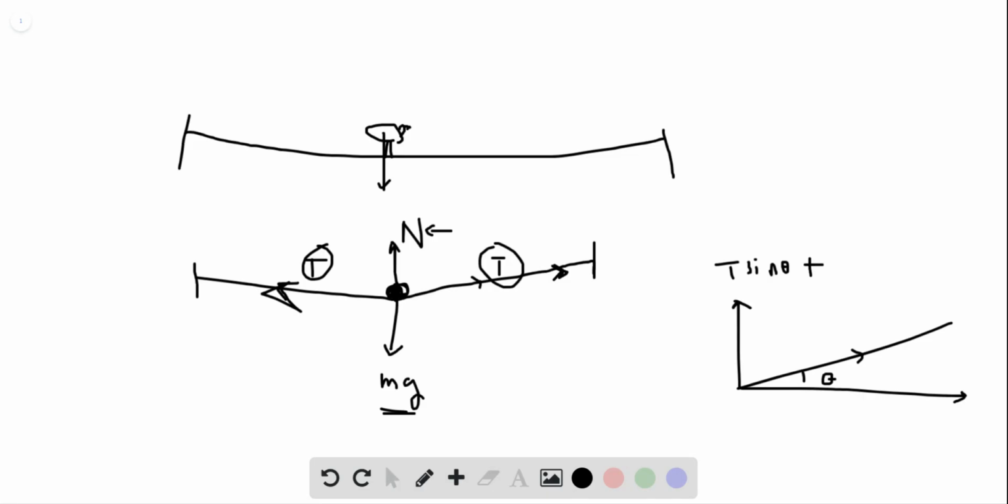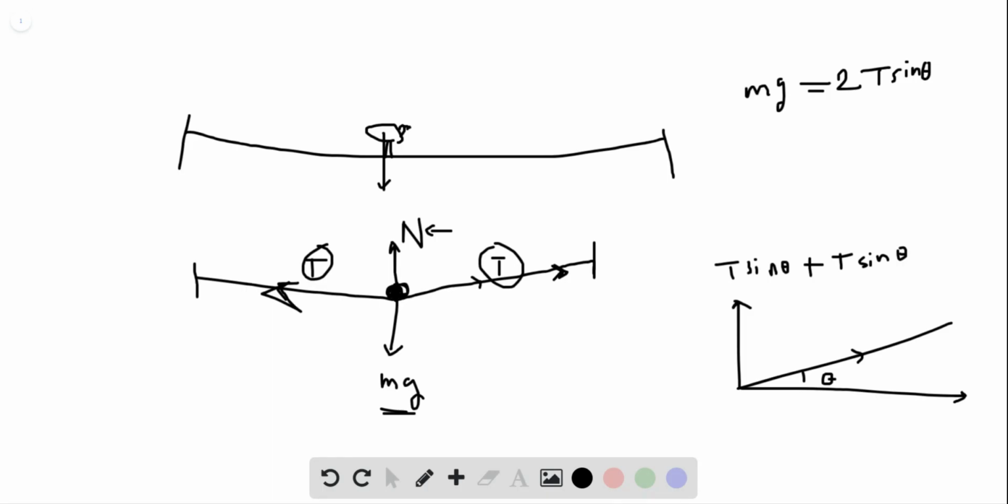So it is T sine theta plus T sine theta, and we are assuming the bird is sitting at the center of the rope. So in that case, they just add up and they're equal. So the mass times gravity is equal to twice tension times sine of theta.